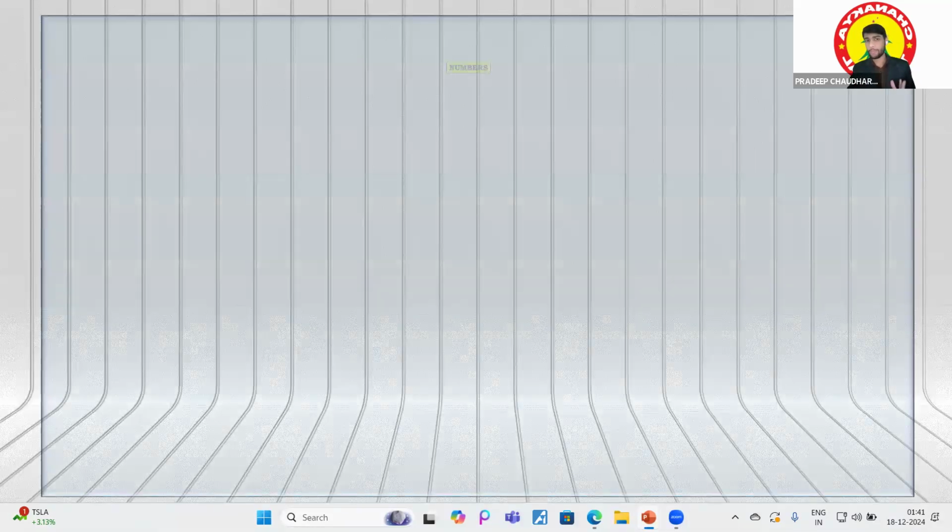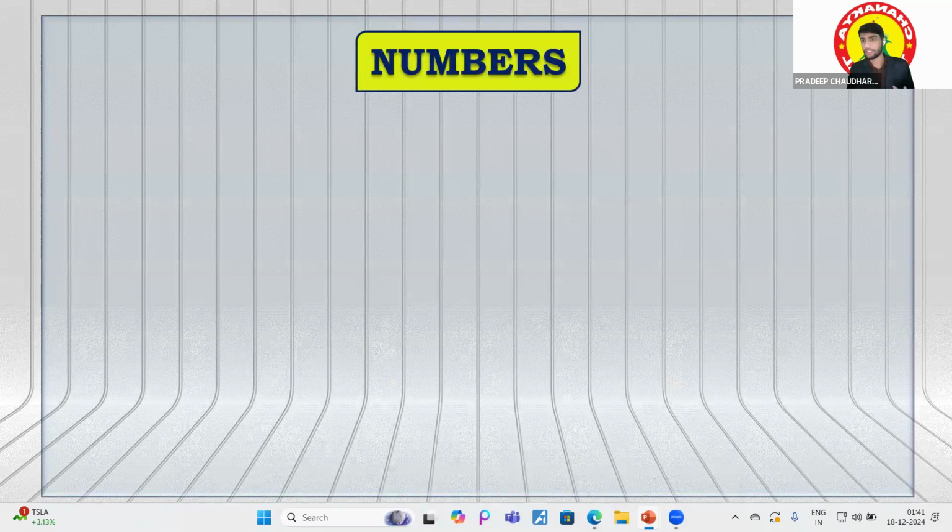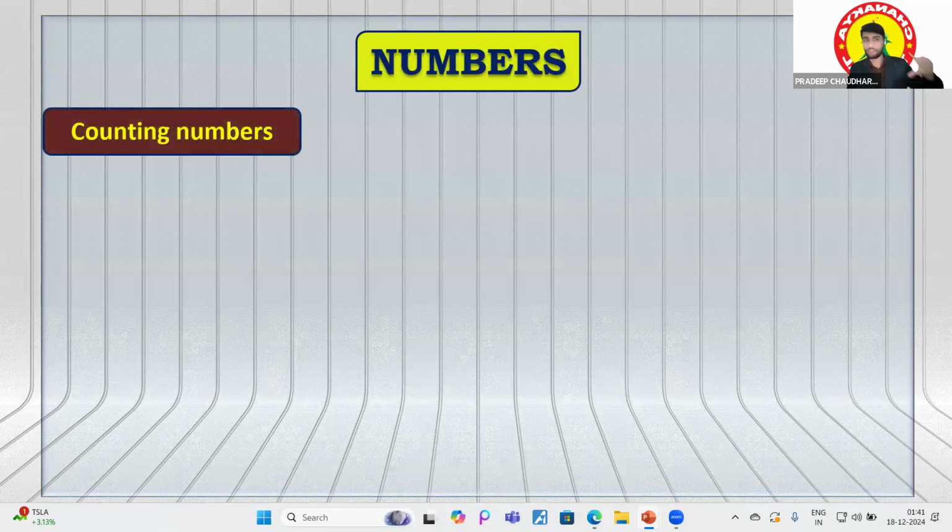Fine. So first of all, let's understand about the numbers. Basically, if I'm talking about numbers, first of all, there are two types of numbers. The one is the counting numbers, right? Counting numbers, like when I have to start counting. I have two things over there. So if you have to start counting, you will say one, two, right? If you have four things, one, two, three, four.